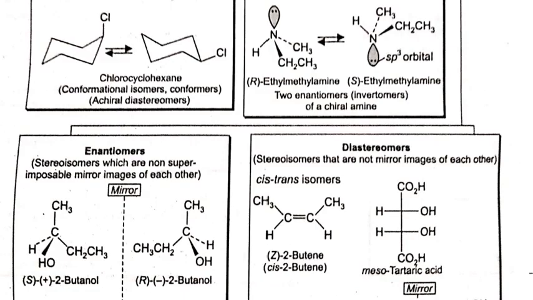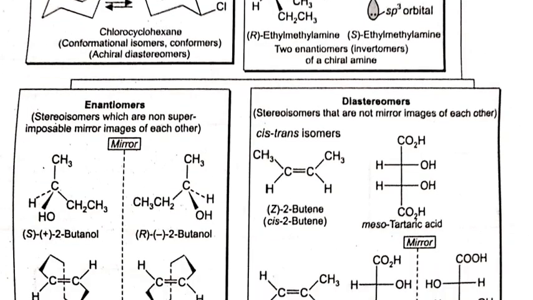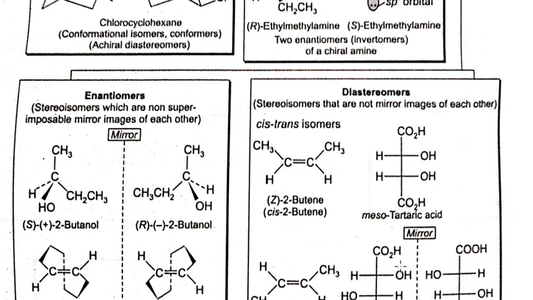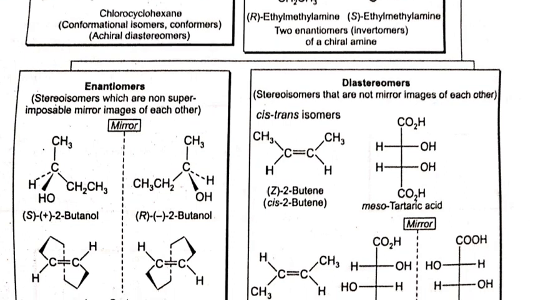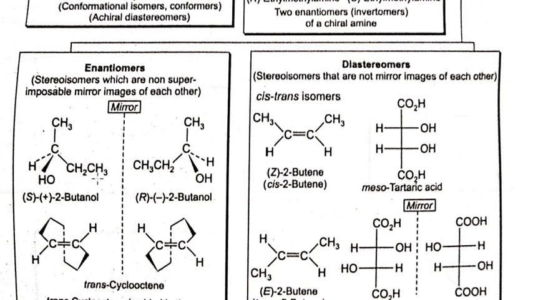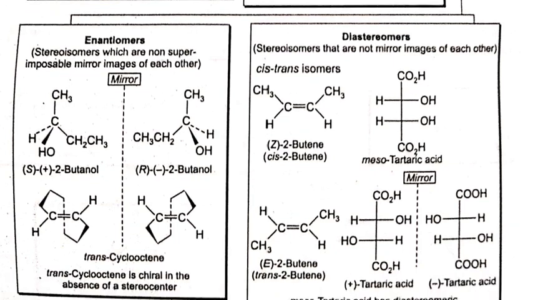Look at this. The enantiomers, they both are mirror images of each other, but they cannot be superimposed on each other. Then they are enantiomers. This one is tartaric acid.